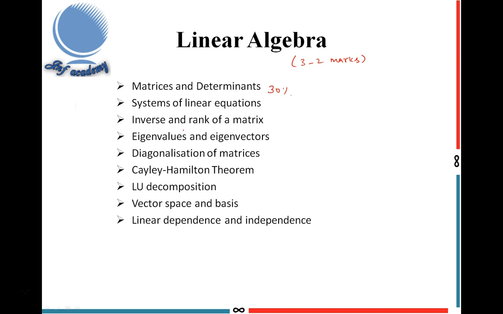But it is a very easy topic. All the branches have this concept, matrices and determinants, so this video is very useful for all branches. Now let's move on to the concept.